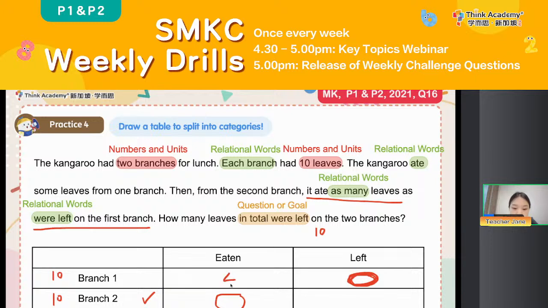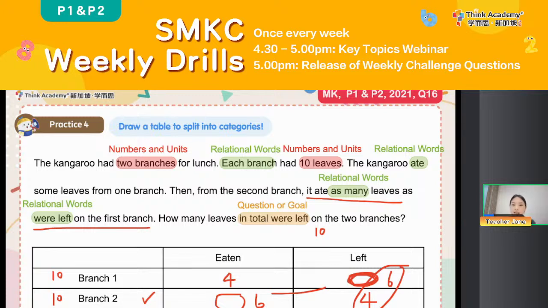If we eat 4, then how many left on the branch 1? Type in the chat box. That will be 6. And we know that from the second branch, it ate as many leaves as were left on the first branch, right? So they are still the same. This one will be 6. So on the branch 2, how many left? 4, right? So we can see as for the total of how many leaves left on the 2 branches, there will still be 10, right? Okay.